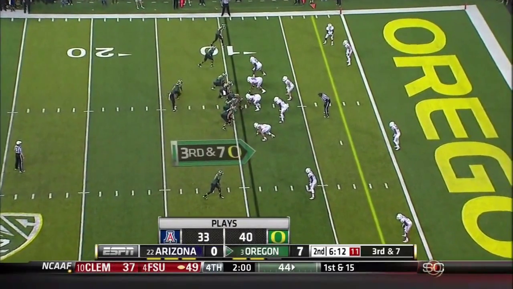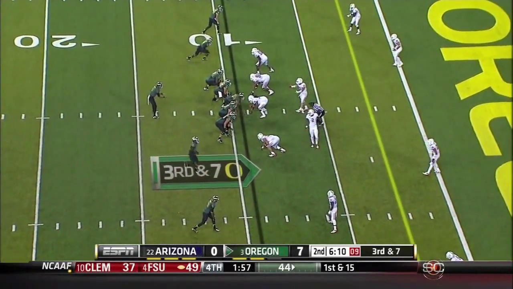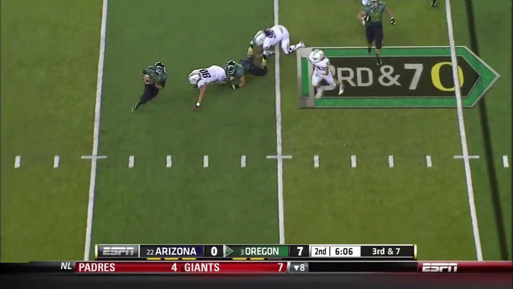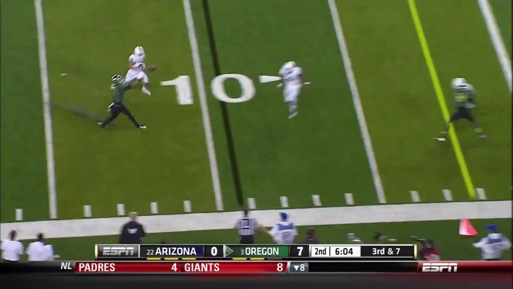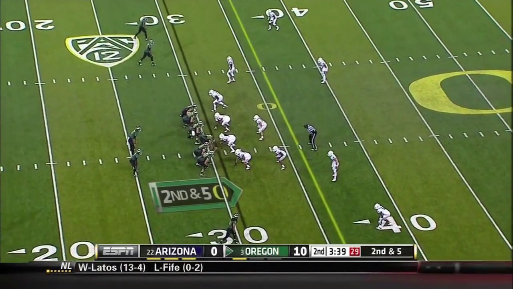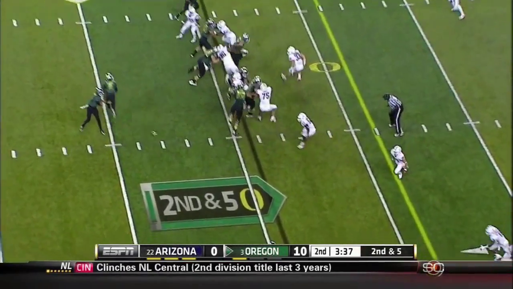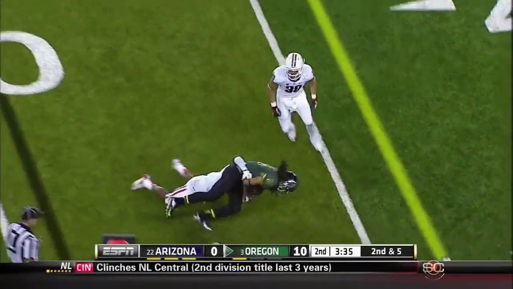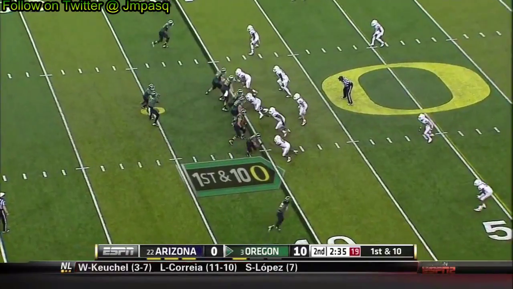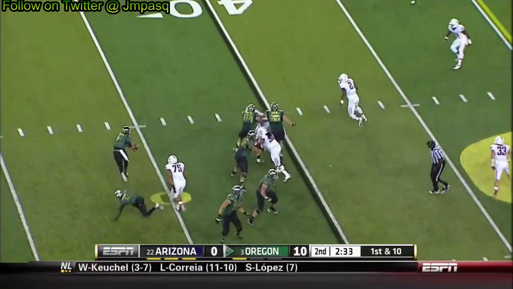3rd and 7 now for Mariota. Barner out of the backfield, near side slot. Mariota looked to step in, now sprints to the near side, trying to get to the edge. Flag is down, he throws it. To really break it on the outside. Safeties have taken good angles, coming inside out. Quick first. Goes down at the 40.